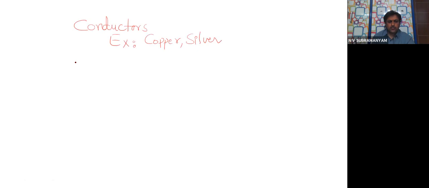Like that, what is the next one? Semiconductors. Last year you learnt this in your 10th class. What are the examples for semiconductors? Silicon, one example.